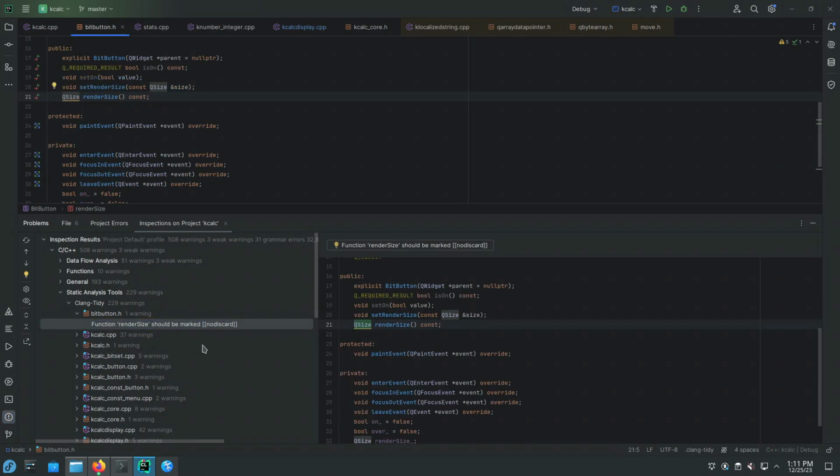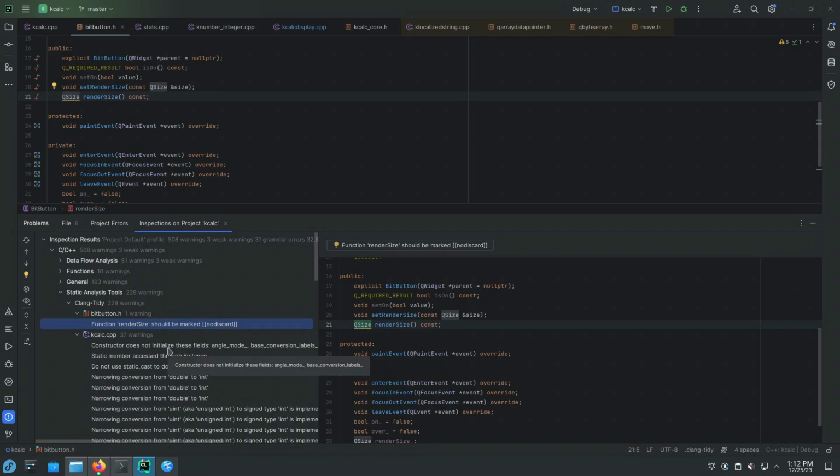Okay, this is most of the issues found by clang-tidy. They are of this type. Function should be marked no discard. I have seen the C++ source code of the Qt 6 frameworks, and they're full of no discard. So maybe that's what we need to do in the KDE Git repositories, to add a bunch of no discard before the methods. Or you can choose to ignore this issue.